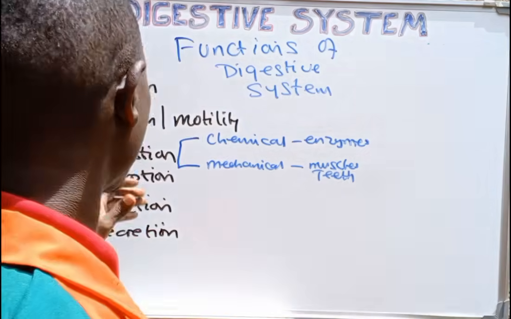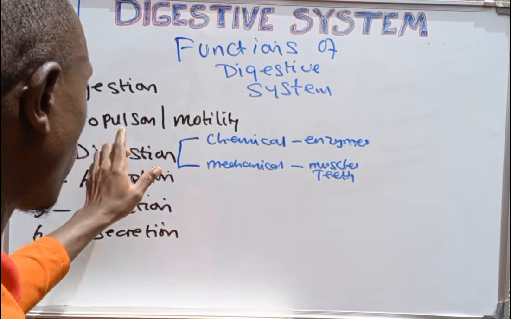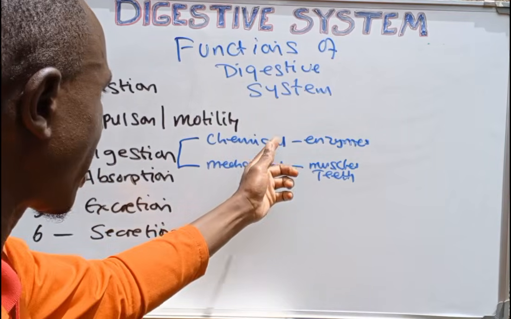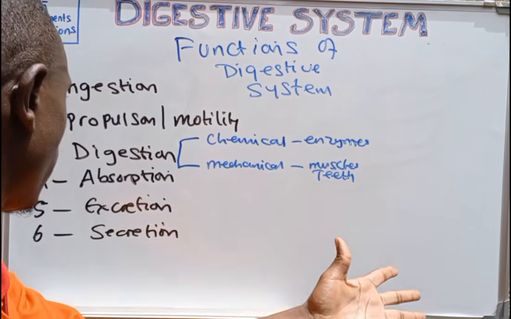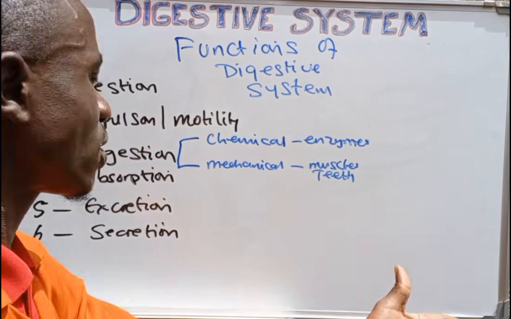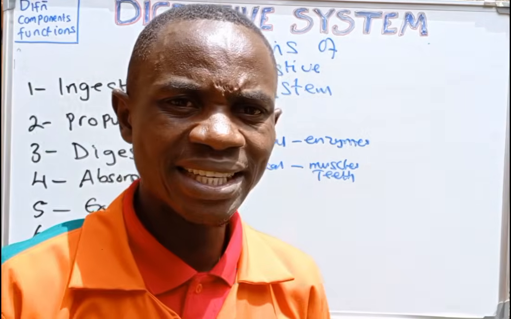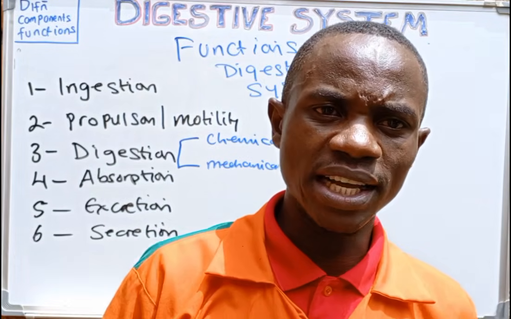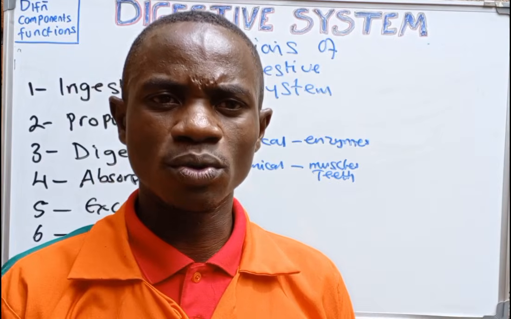So, a quick recap: the digestive system aids in ingestion, which is the uptake of food; propulsion, the peristaltic movement of the food; digestion, which is chemical and mechanical; absorption of the food; excretion of waste products; and secretion of different substances that aid in protection, chemical digestion, and mechanical digestion. This briefly covers the introduction of the digestive system.